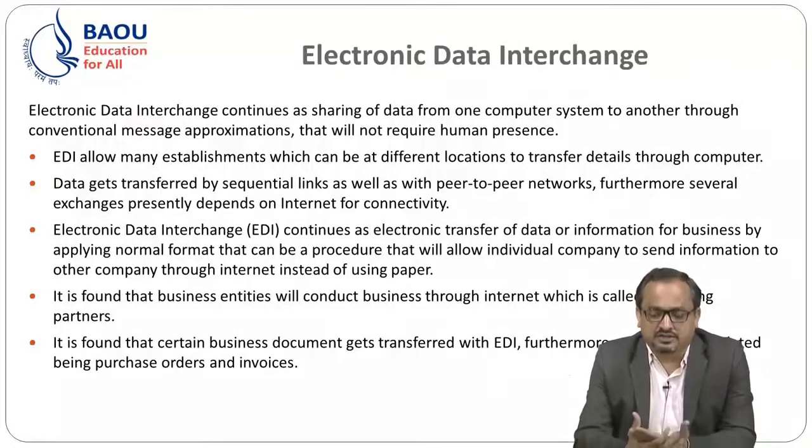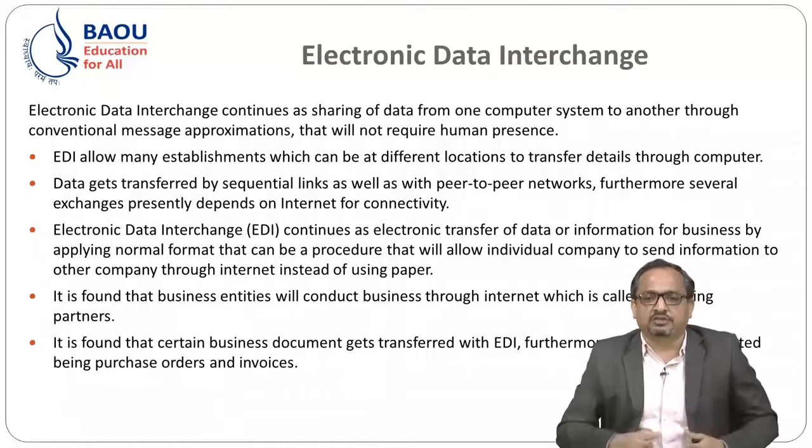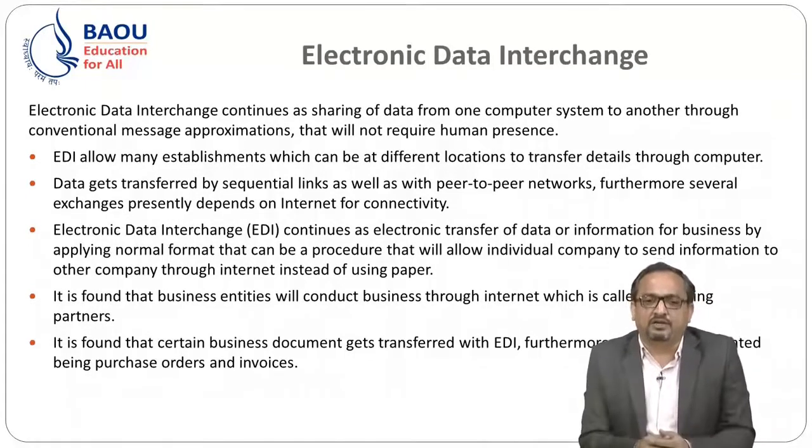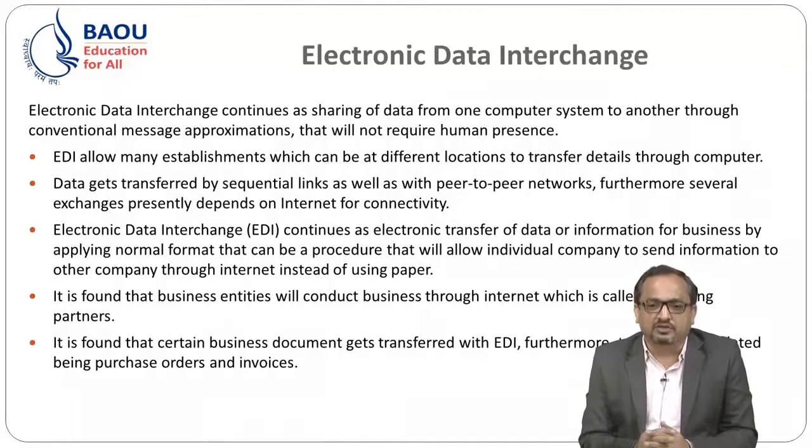Now let's discuss electronic data interchange. This is one of the biggest things in e-commerce, because in e-commerce we have plenty of goods and items available, and for making these items available to the customer from a single location, various parties and organizations are involved.